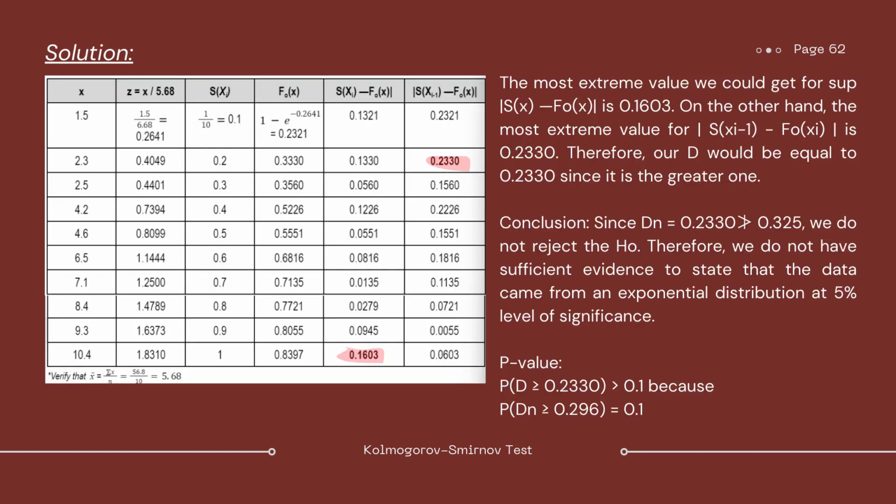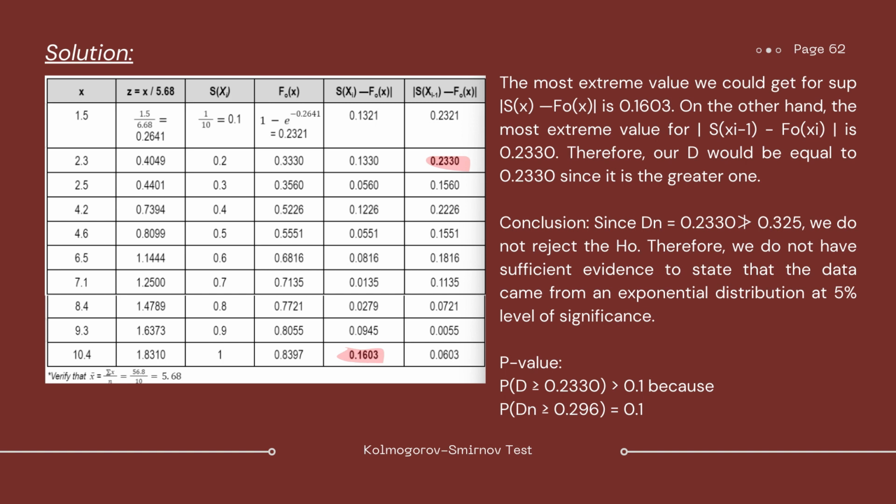So for our solution, first, we arrange our x's in ascending order and we define our z to be z equals x over x bar, where in this case, x bar is equal to 5.68. So the definition of our s of x is the same. And for our f null of x, since this is the exponential CDF, we define it as 1 minus e raised to the negative z. And the next two columns are the same as we defined before.